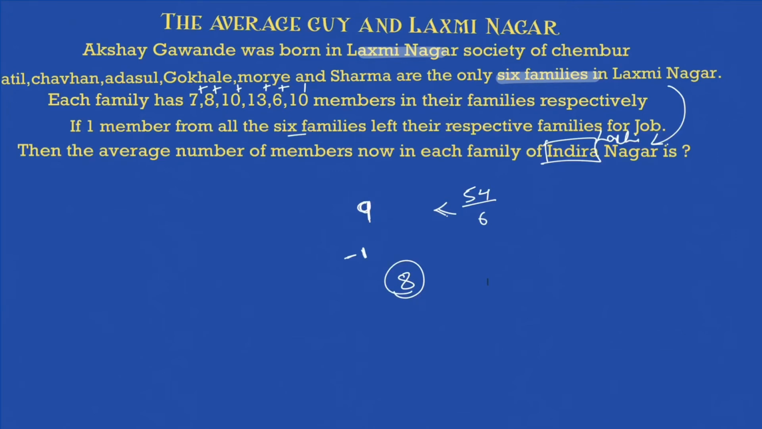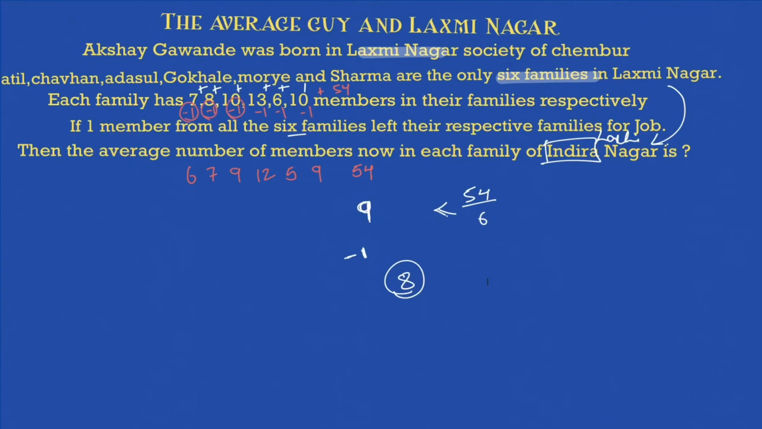If you're still not able to visualize, do this. 7 minus 1, so 6 members are left here. 8 minus 1, 7 are left here. 10 minus 1, 9 are left here. 13 minus 1, 12 are left here. 6 minus 1, 5 are left here. 10 minus 1, 9 are left here. So you got the total as what? 54. Now what will you subtract from 54?